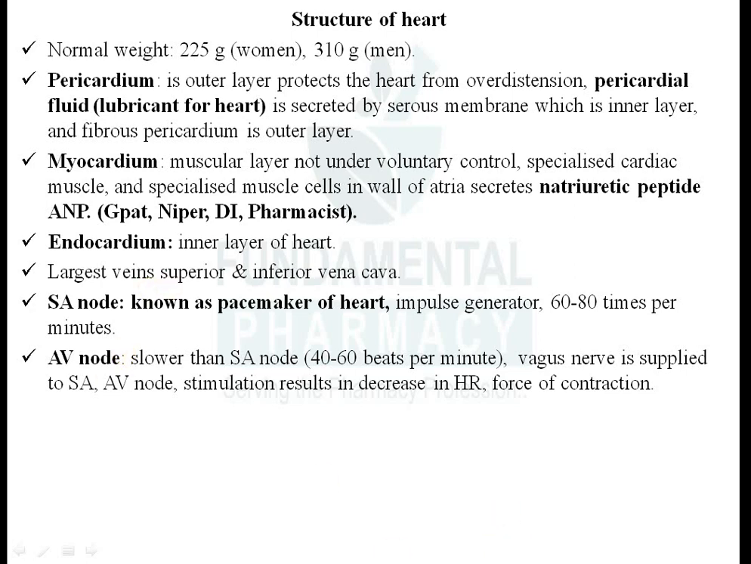Then the vagus nerve is supplied to SA node, AV node. Stimulation results in a decrease in the heart rate and force of contraction. Vagus nerve means what? It is mostly innervated by acetylcholine, meaning that it is a cholinergic nerve, okay. And you know that cholinergic will depress your heart, so heart rate will be depressed, SA node activity will be depressed, and force of contraction will be decreased.